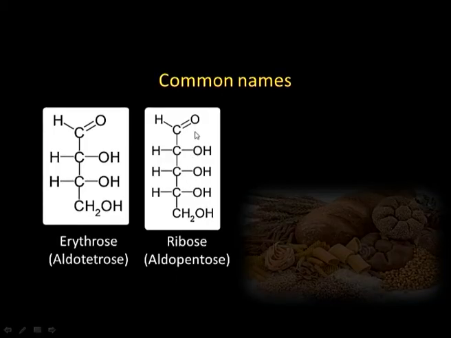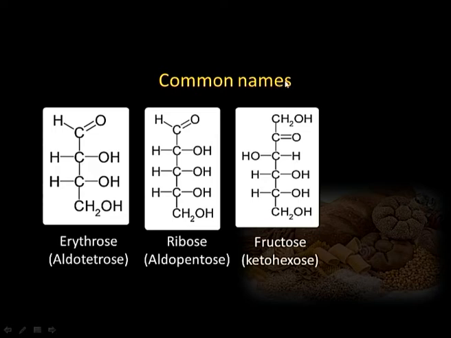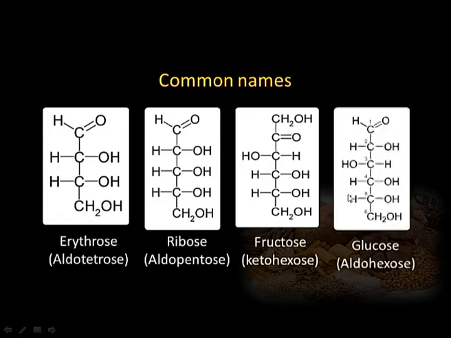Although it is difficult to remember the common name for all the compounds, still in our studies of carbohydrates we are using common names, because each individual monosaccharide has been given some common name. Say it is a 5 carbon sugar with an aldehydic group, so it will be classified as aldopentose, but this structure represents one particular isomer, ribose. Then, as I said earlier, this is a 6 carbon ketohexose, it is fructose, and this is a 6 carbon aldehydic group containing compound, an aldohexose, and this particular isomer is glucose.